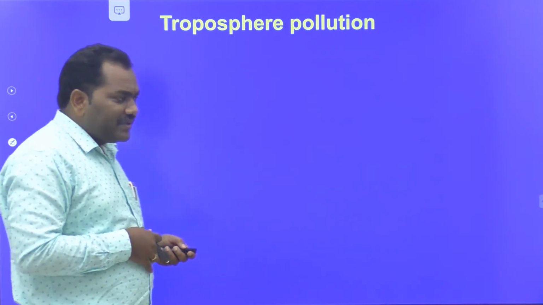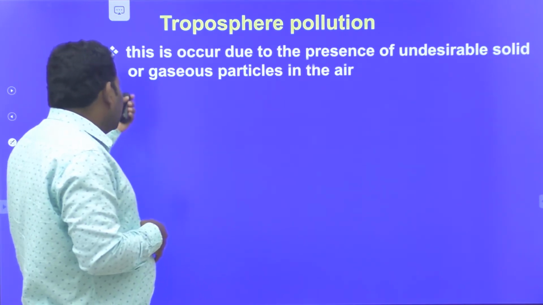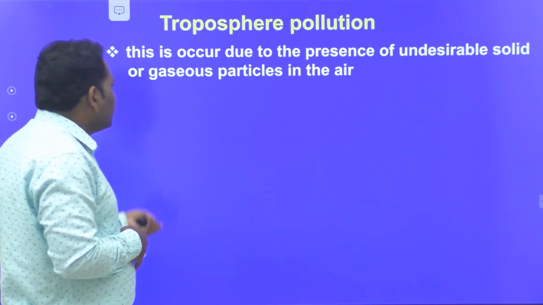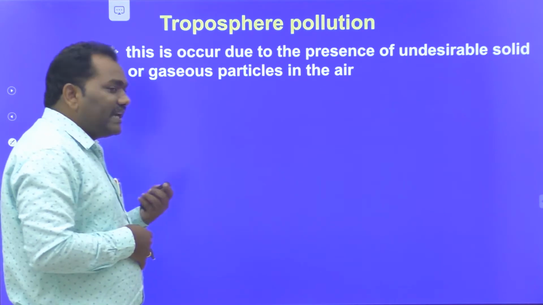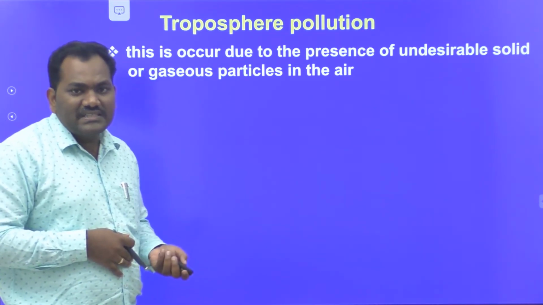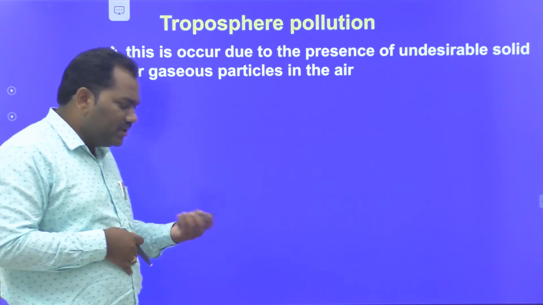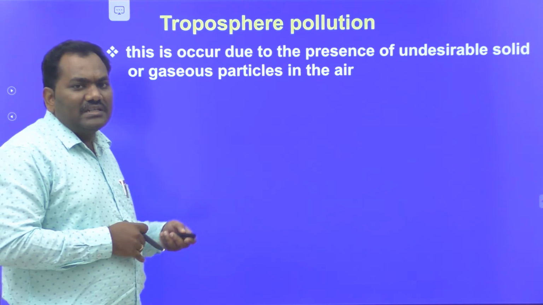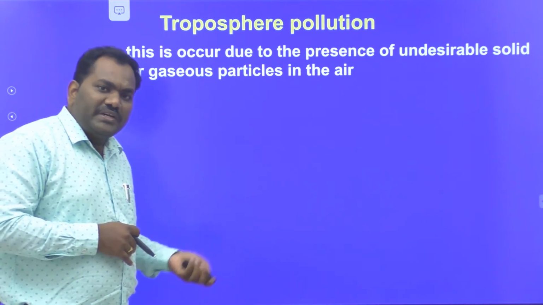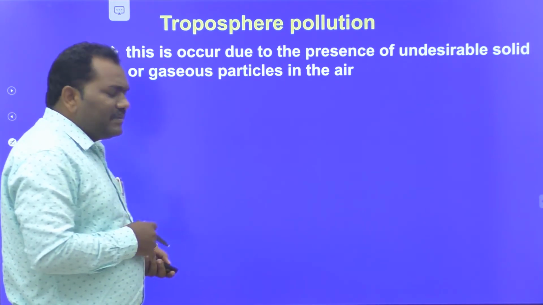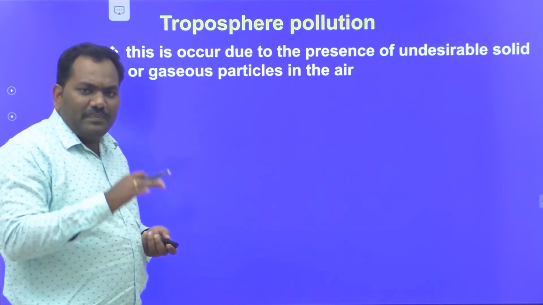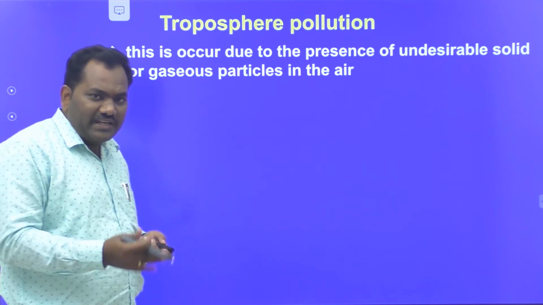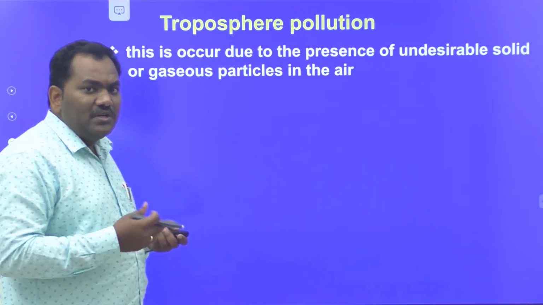What are the tropospheric pollutants? This pollution occurs due to the presence of undesirable solid or gaseous particles in the air. Already I told you in the last video what pollutants are. A pollutant means a substance that is already present in nature, produced by nature, but whose concentration is increased by human activities. That type of substance is called a pollutant.